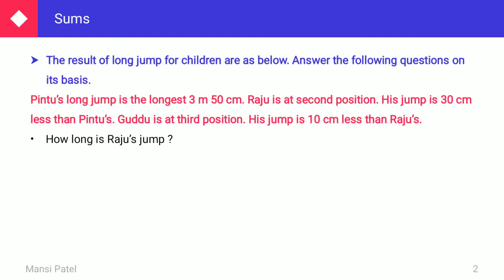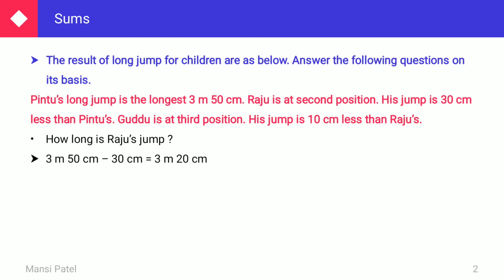In this they were given the comparison. So as per the rule, whenever we have to do the comparison, what we have to do? We have to do the subtraction. So just write down first Pintu's measurement, that is 3 meter and 50 centimeter minus 30 centimeter. Do the subtraction of 50 centimeter minus 30 centimeter. So how many centimeters are there? 20 centimeters are there and 3 meter as it is. So we can say that Raju's long jump is 3 meter and 20 centimeter.